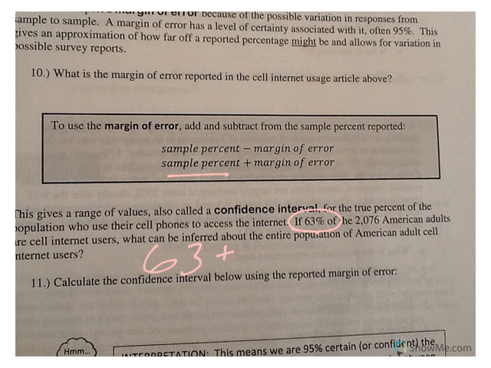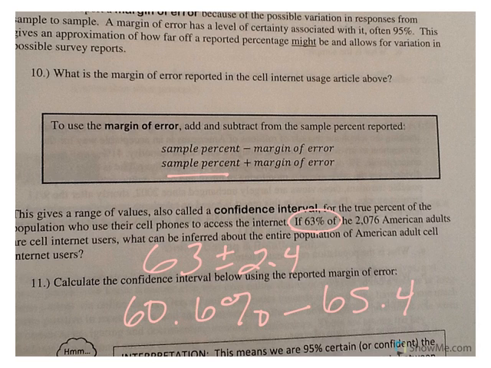So if I take my 63% and add and subtract my 2.4, as I did in the last slide, our confidence interval is 60.6% to 65.4%. And if you see right underneath this, it says this means we are 95% confident that the true proportion of all American adult cell phone internet users is between 60.6% and 65.4%.